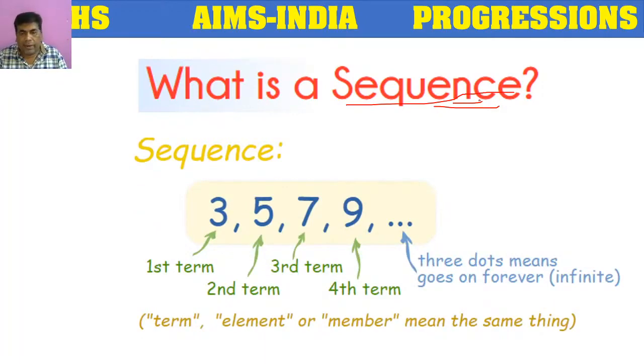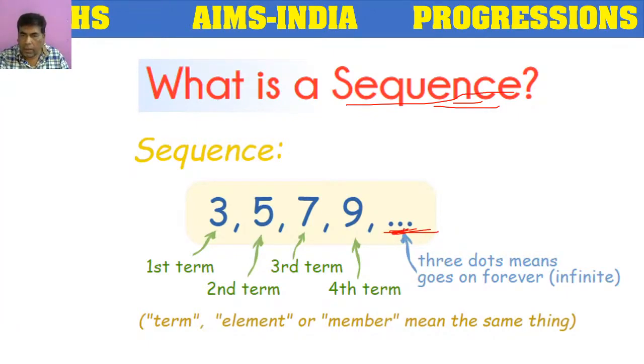If you observe, here we have some numbers: 3, 5, 7, 9, and so on. What do these 3 dots represent?